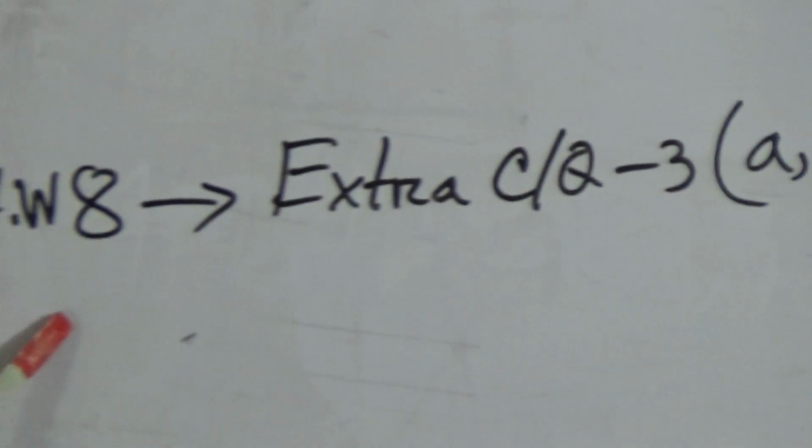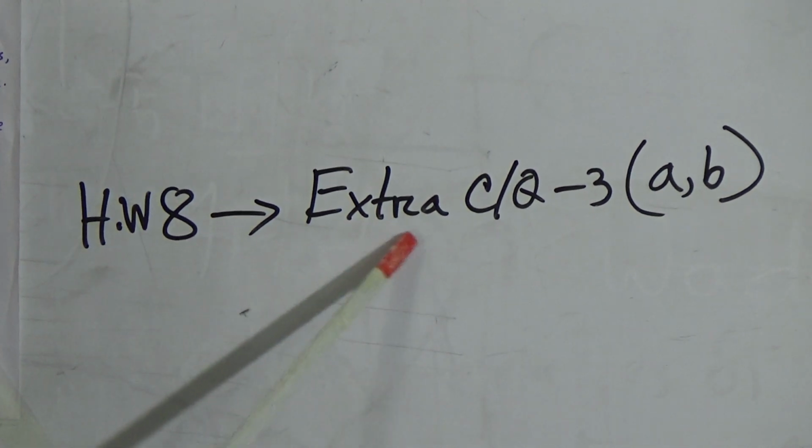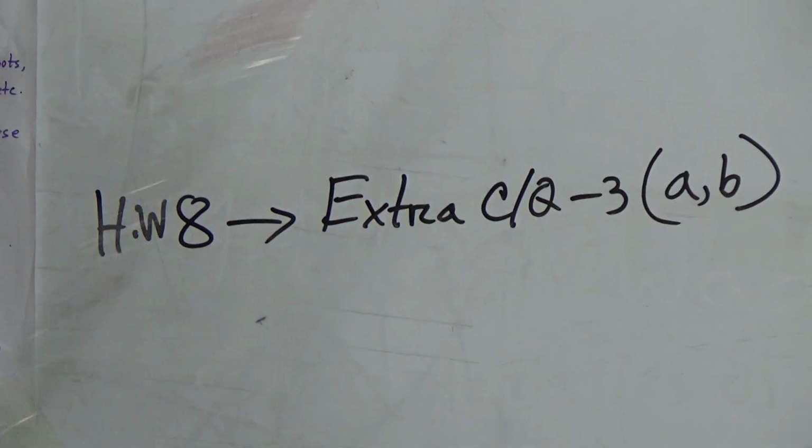This is number 8 homework, and your homework will be extra creative question number 3, A and B.